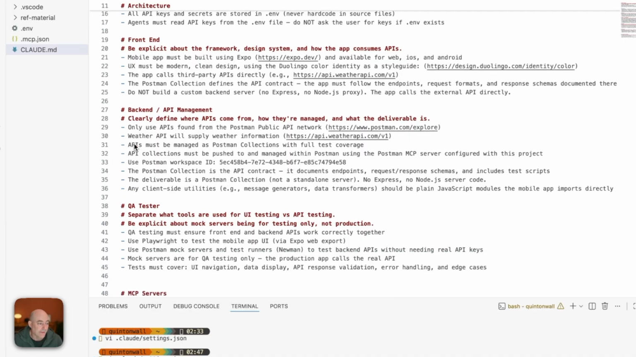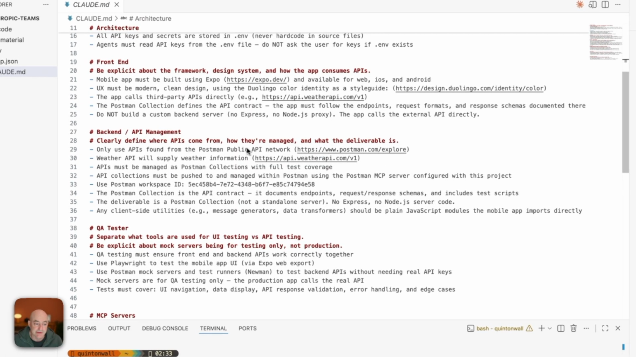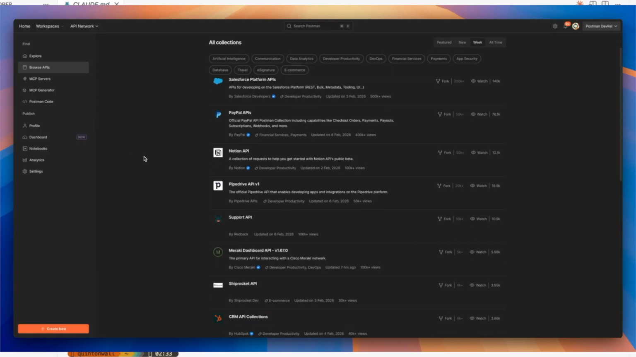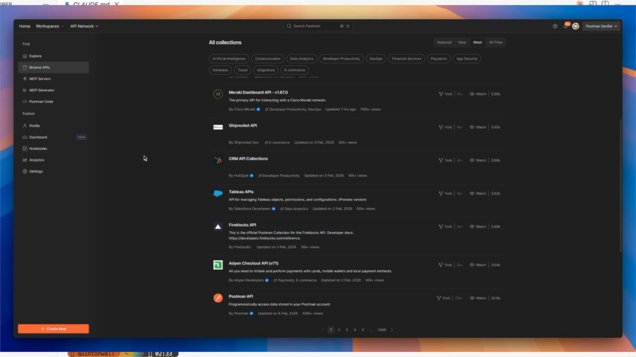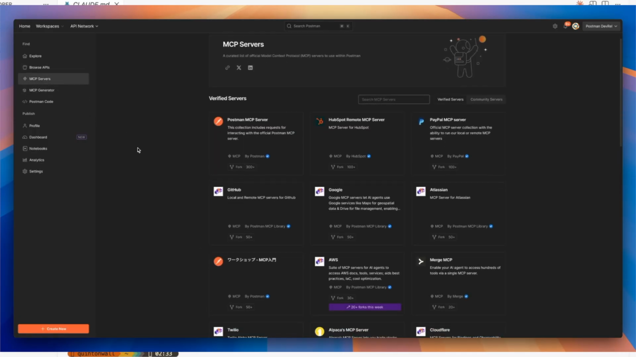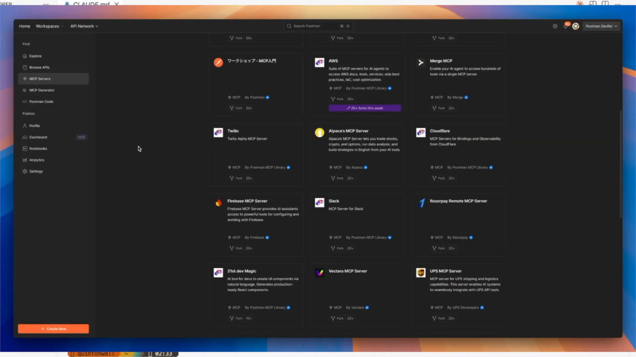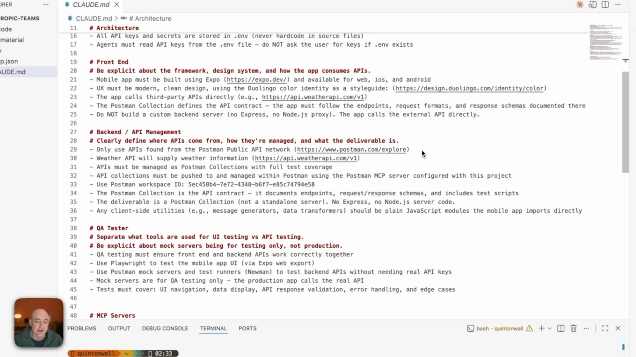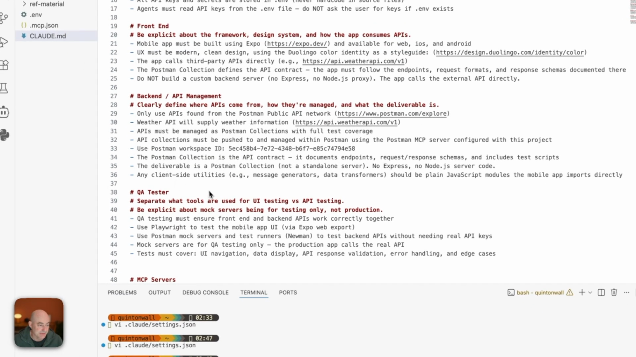Now, next, on the back end, I want to again make sure that the APIs only come from Postman. I only want to use APIs that are available inside Postman's public API network. Now, this is a really key thing because there are so many API endpoints already defined in that Postman public API network. It should be able to go out and just find whatever services it needs, and I know that they're going to be successfully managed inside Postman. I've told it all of my collections need to be pushed to Postman. I've already defined a Postman workspace ID, and I'll come back to this one in just a little bit when we talk about MCP servers, but I have a workspace in Postman. I want to make sure my collections are managed inside there.